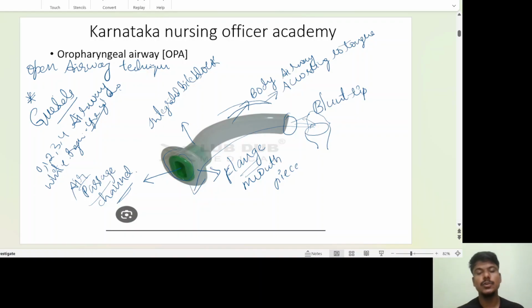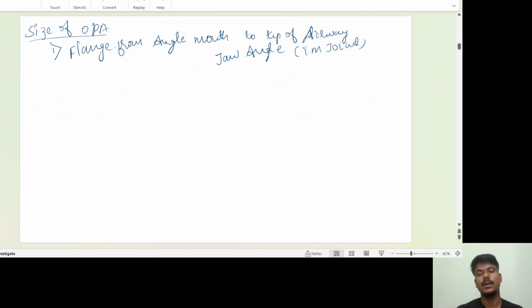So this is the technique used to put in the oropharyngeal airway. I think in upcoming exams they are going to ask about the technique, or how much angle you bend the oropharyngeal airway to insert it into the mouth.